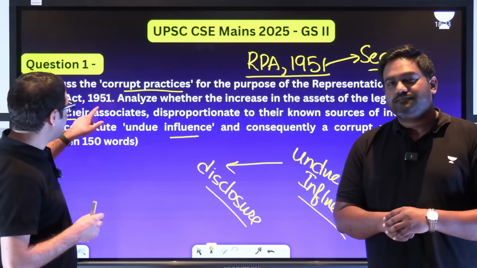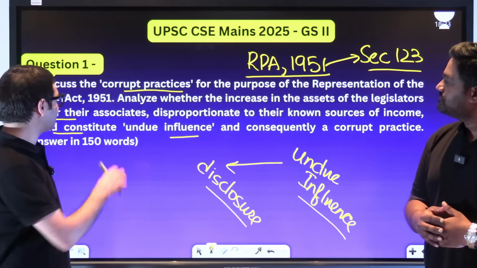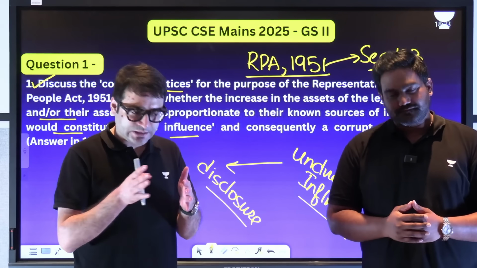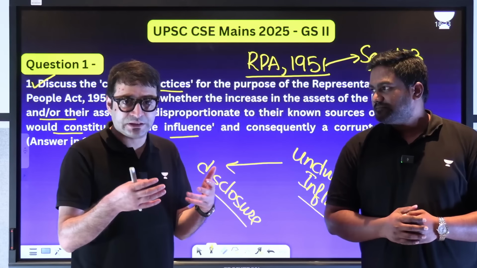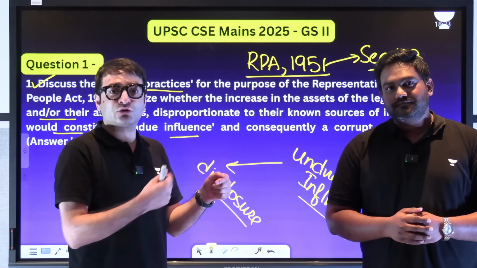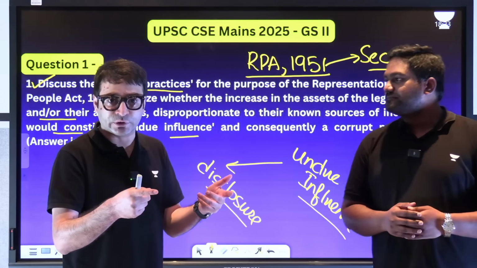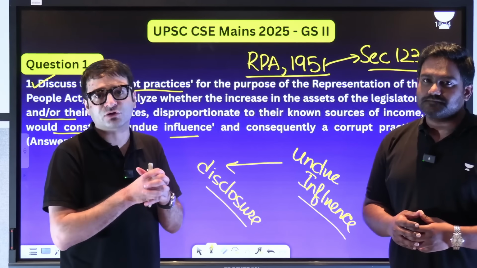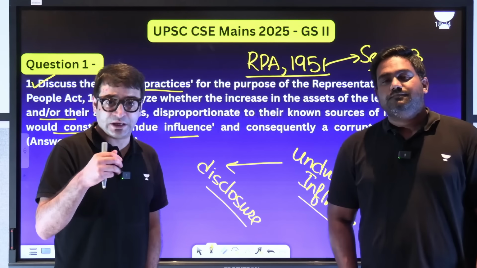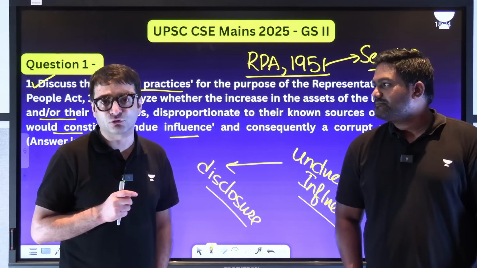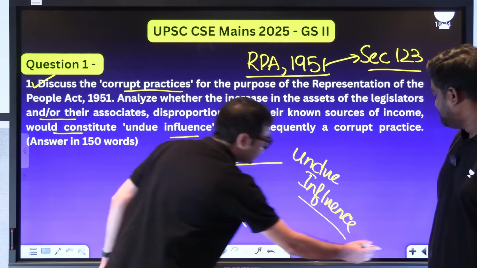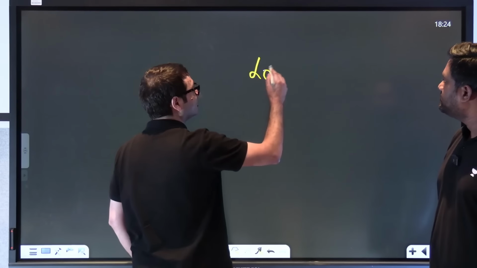But does that mean analyze whether the increase in the assets of the legislators and or their associates, if there is a candidate contesting the election and the candidate also has an associate, for example, the election agent, if this election agent with the consent of the candidate is also doing something, corrupt practice, undue influence, then this candidate as well as the associate can be prosecuted for that. But does an increase in the asset of income of a candidate as well as the associate amount to undue influence? Only if, this is according to Lok Prahari judgment of 2018.